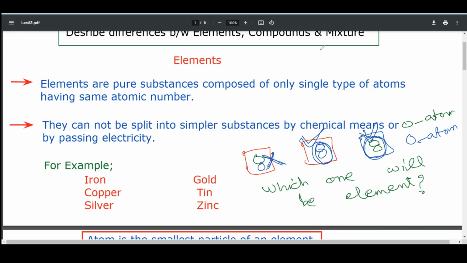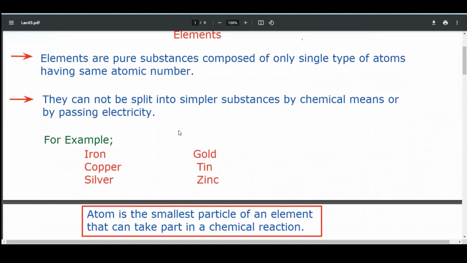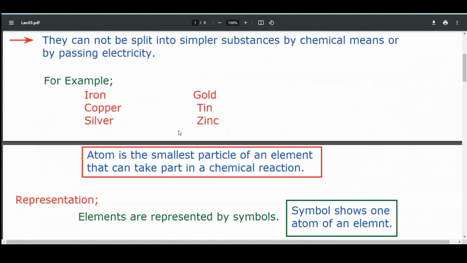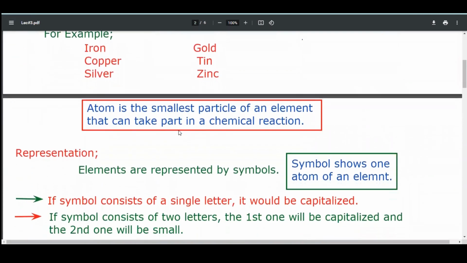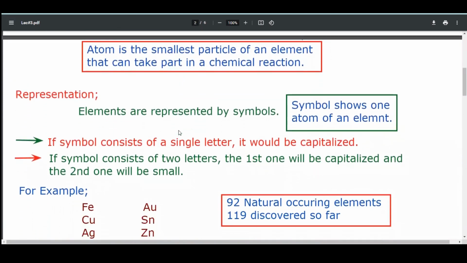We are using the term atom. What is meant by that? Atom is actually the smallest part of an element that can take part in a chemical reaction. It means that if we describe some chemical reactions, we use atoms there, not elements.